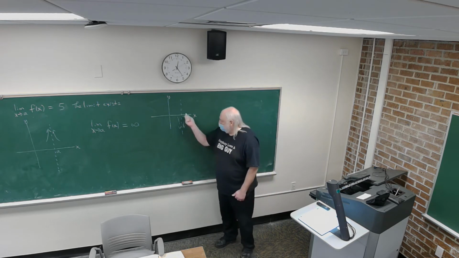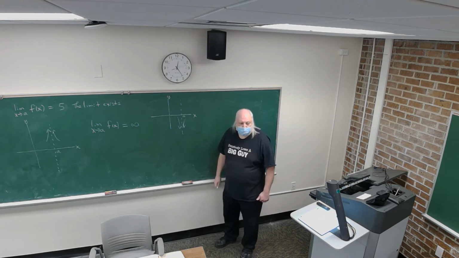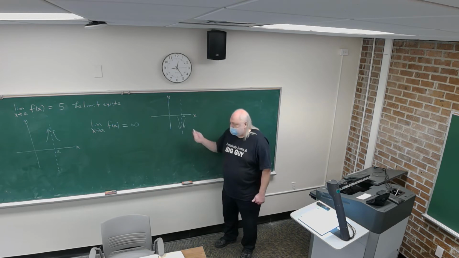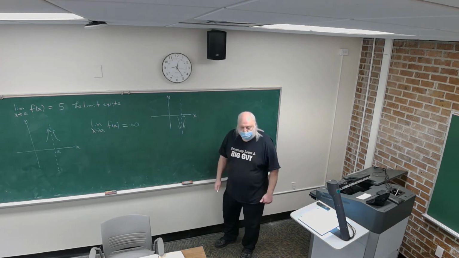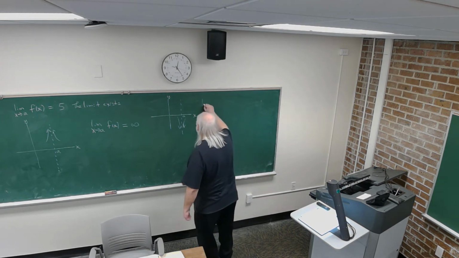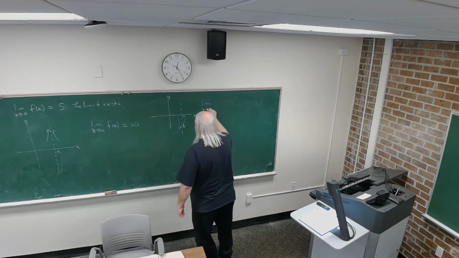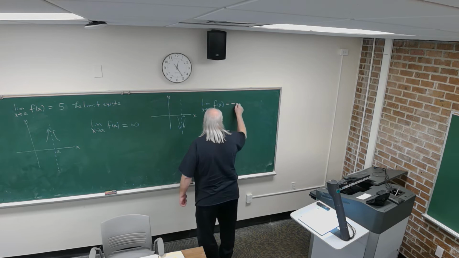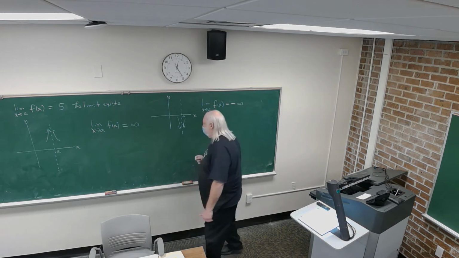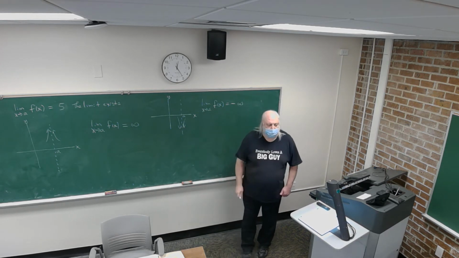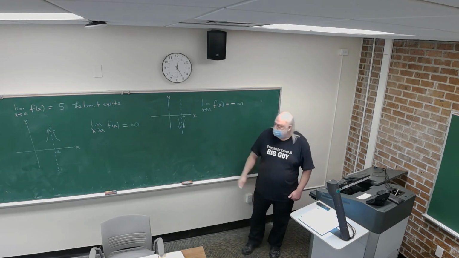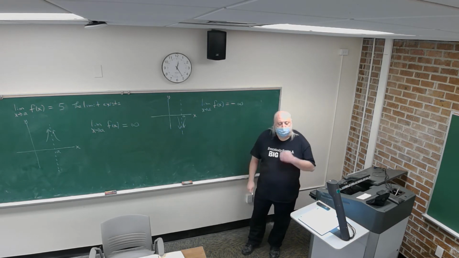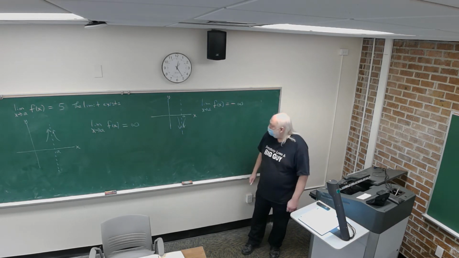The value of the function is decreasing without bound the closer x is to a. And so in that case, the limit doesn't exist as well, but we write minus infinity to indicate the graph is going down, that the function is decreasing without bound.